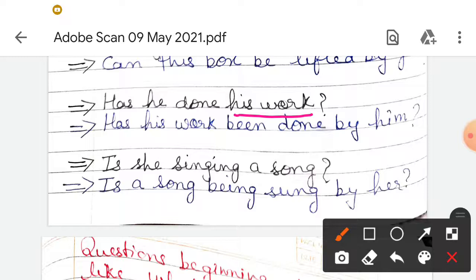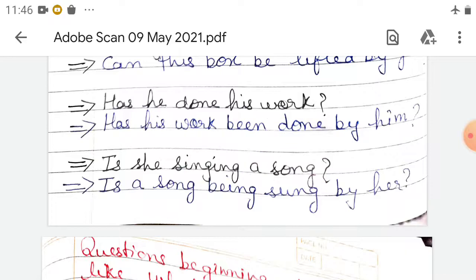Now take: Is she singing a song? How will it be changed? A song is again singular. So: Is a song being sung by her? Because it is our present continuous tense. For that we use is, am, are, and we use been and the verb's third form. In this way we will change.